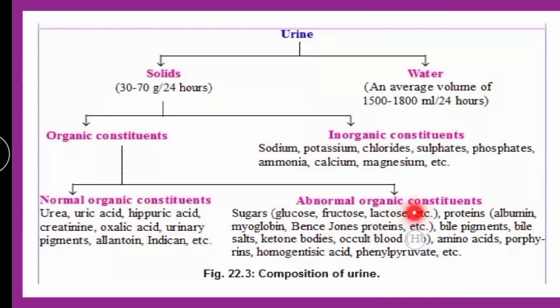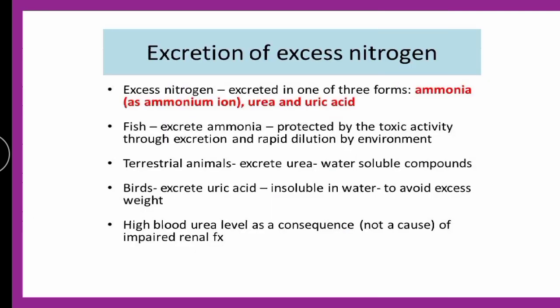So these are abnormal constituents, that means they should not get released into the urine, whereas the normal waste products include urea, uric acid, creatinine, etc.